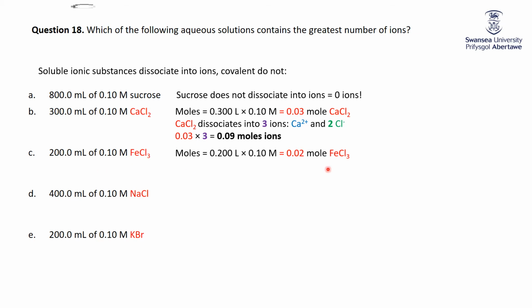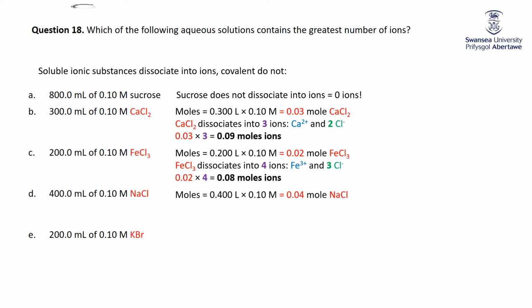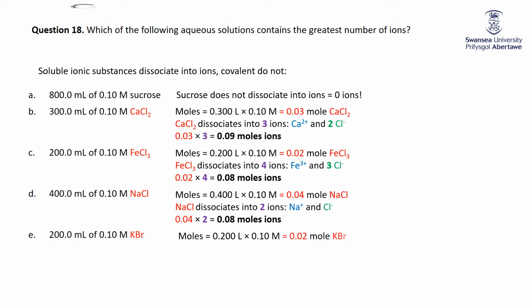FeCl3, number of moles is 0.02, 0.2 times 0.1 is 0.02, splits up into 4. So therefore that's going to be 0.08, 0.02 times 4. Sodium chloride, 0.04 moles, splits into 2, so that's 0.08 as well. And in the KBr, 0.02 moles KBr splits into 2, so that will be 0.04 moles of ions. So the one that gives us the most ions is the calcium chloride, because there's more moles of calcium chloride that split into their ions.